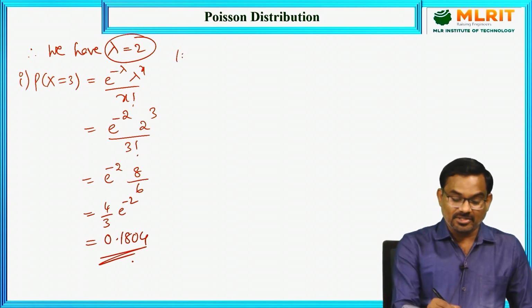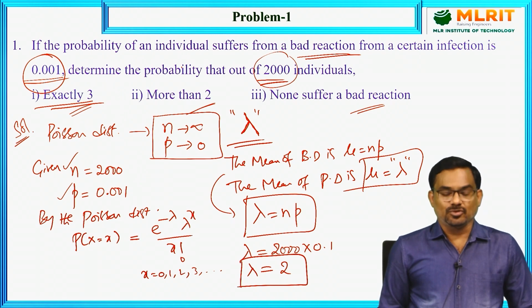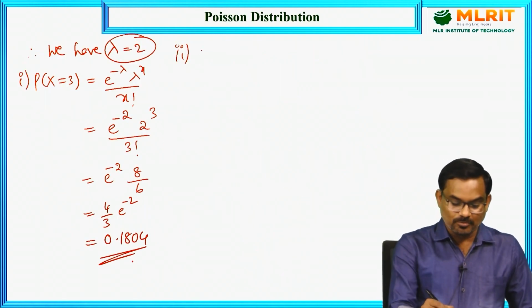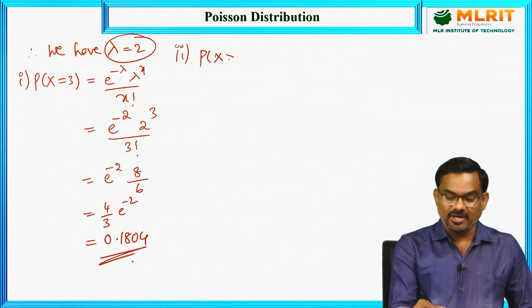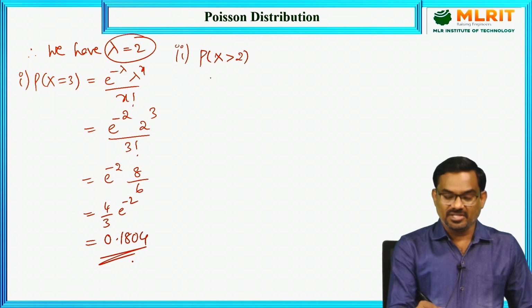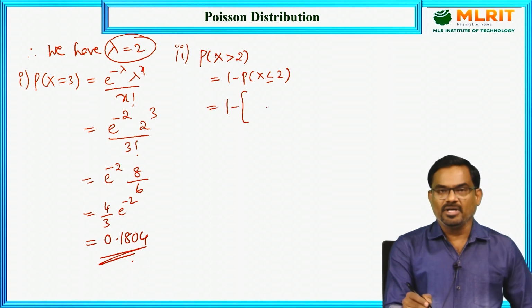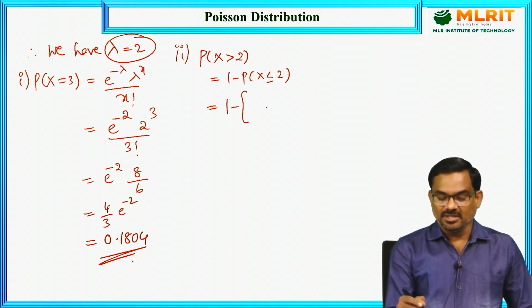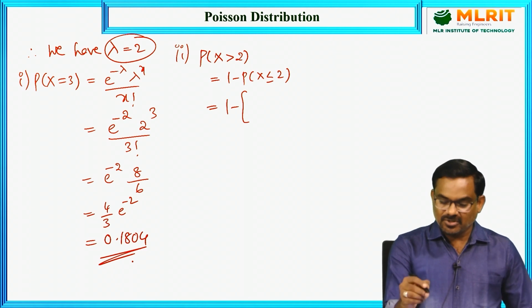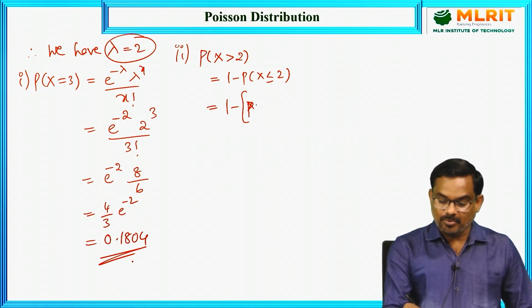Now coming to the second part, more than 2. More than 2 means we need to calculate probability of x greater than 2, which can be obtained using 1 minus probability of x less than or equal to 2. Less than or equal to 2 means probability of x equal to 0 plus probability of x equal to 1 plus probability of x equal to 2.